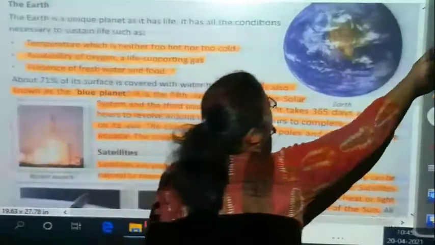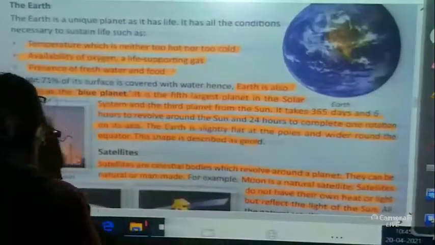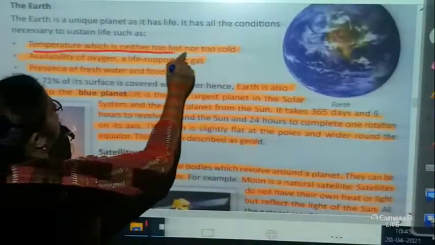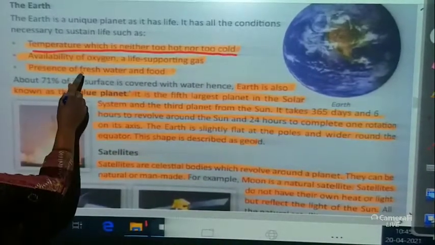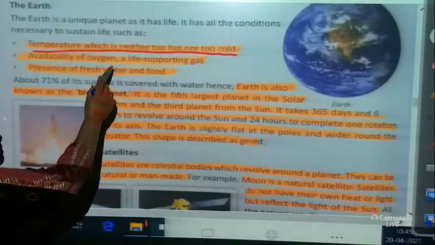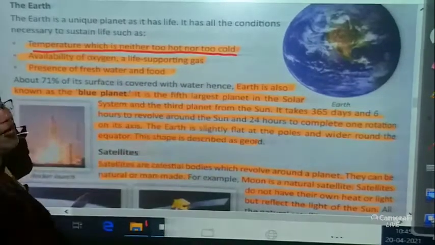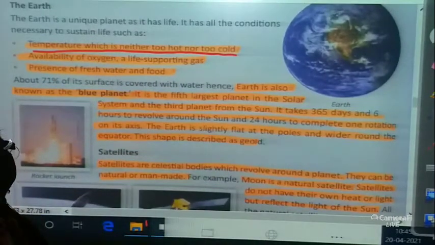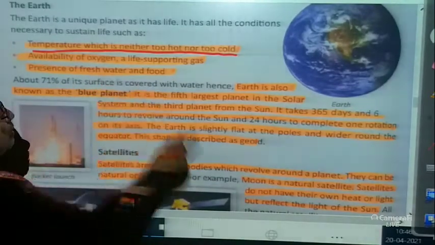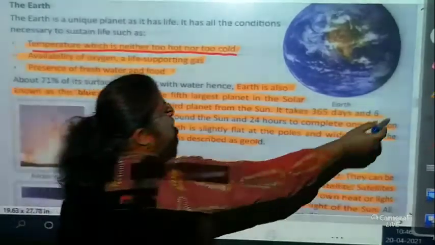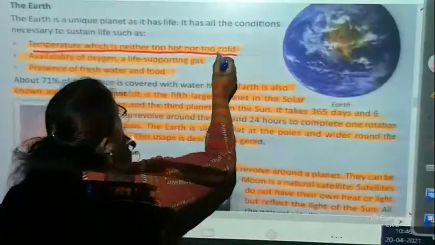It is a moderate climate we have. Availability of oxygen, a life supporting gas. Yes, we breathe in oxygen. Presence of fresh air, fresh water and food.